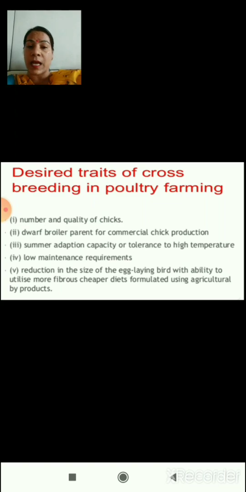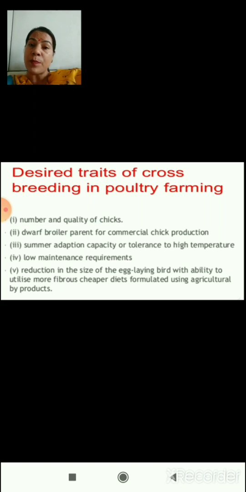These desired characters are listed here. It can be increased number and good quality of chick production from these hybrids, and dwarf broiler parent for commercial chick production. Summer adaptation capacity or tolerance to high temperature can also be achieved in hybrids. Low maintenance requirement can also be achieved through hybrids, and reduction in the size of egg-laying birds with ability to utilize more fibrous, cheaper diets formulated using agricultural byproducts is also one of the very important and economic points which is achieved in hybrids.